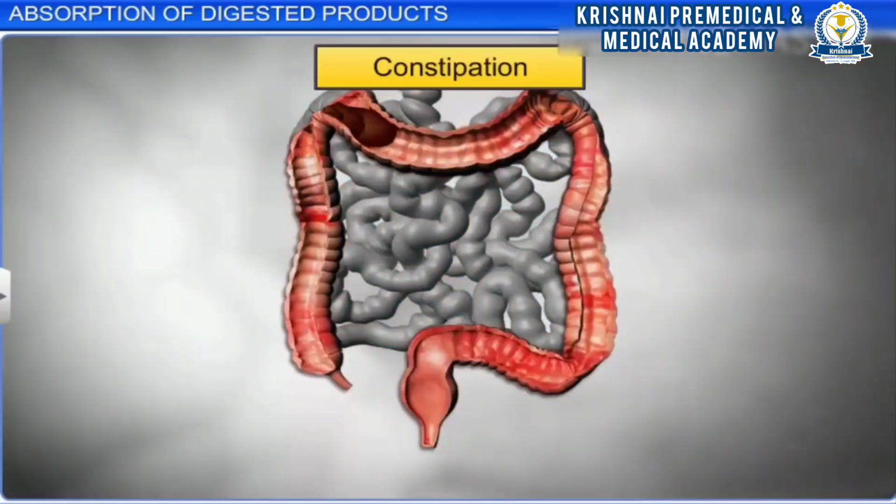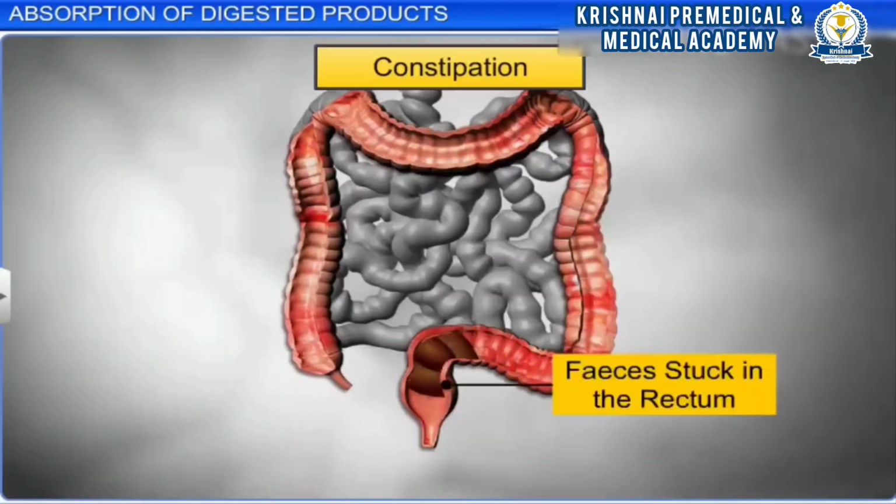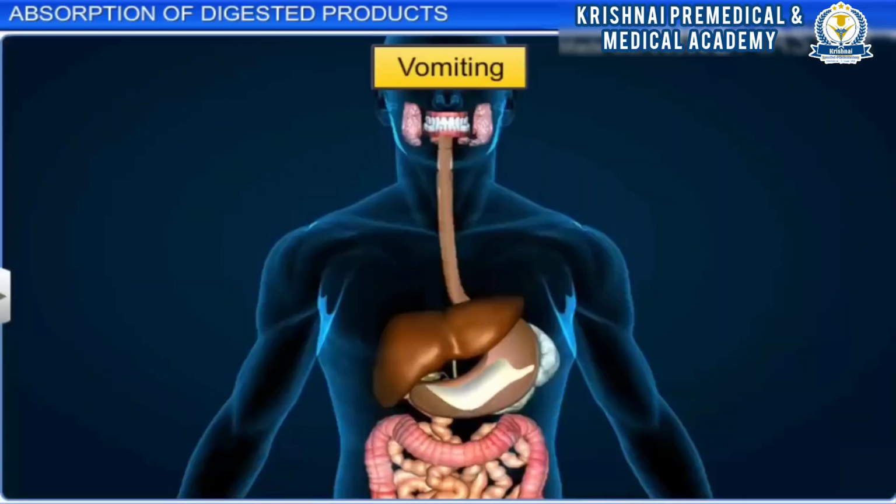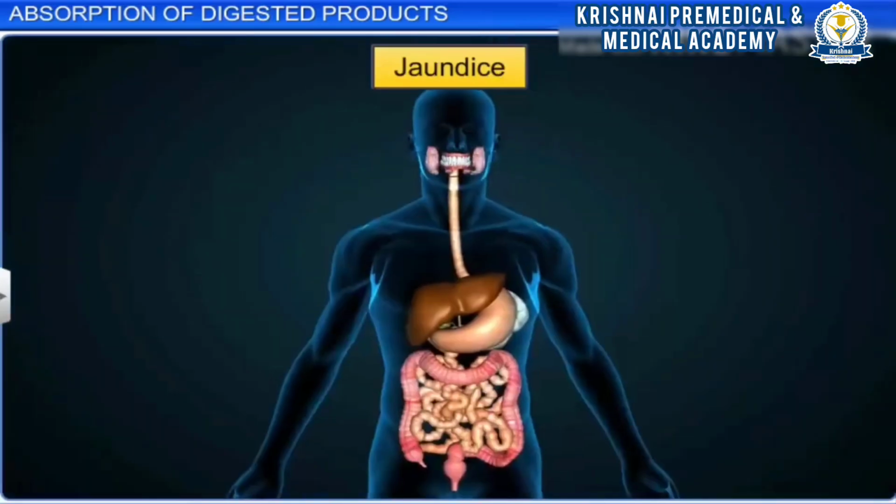Constipation is another condition of the digestive system in which an individual has uncomfortable or infrequent bowel movements. Vomiting causes forceful contraction of the stomach and ejection of stomach contents through the mouth. This reflex action is controlled by the vomit center in the medulla.